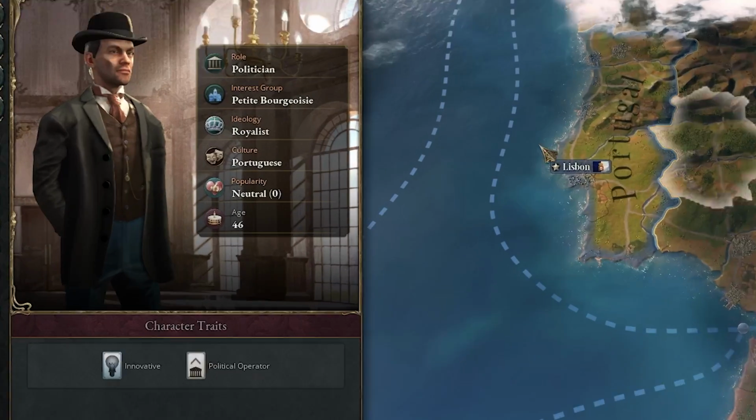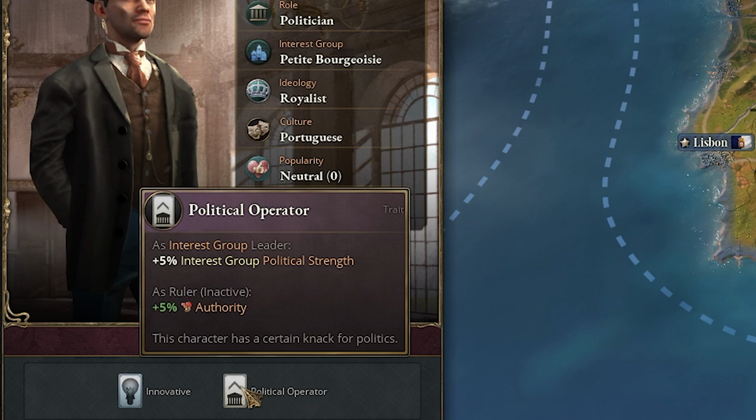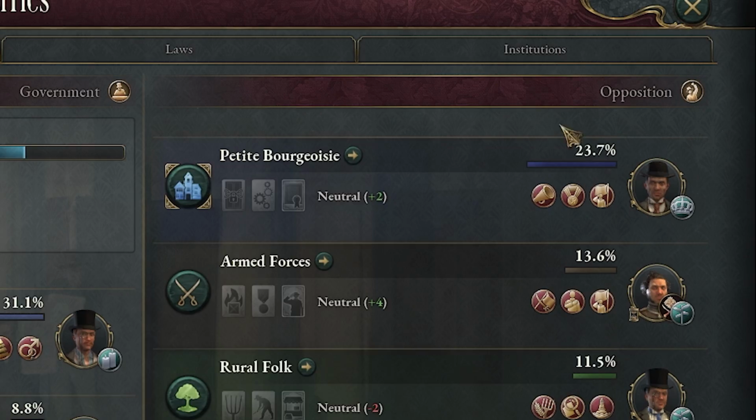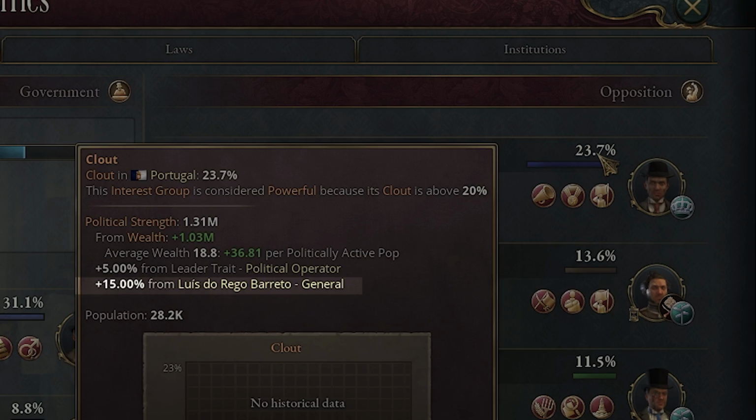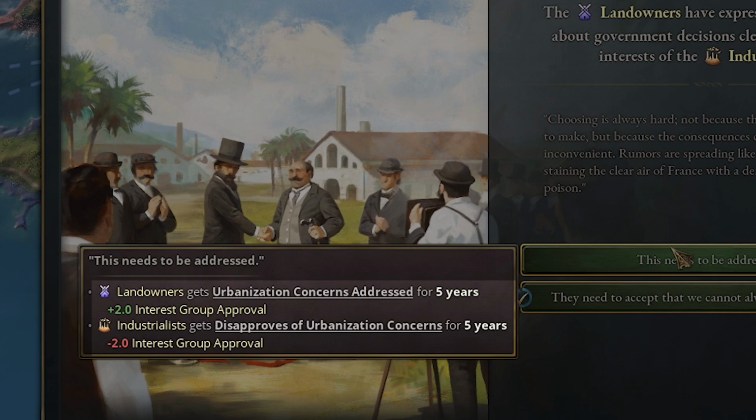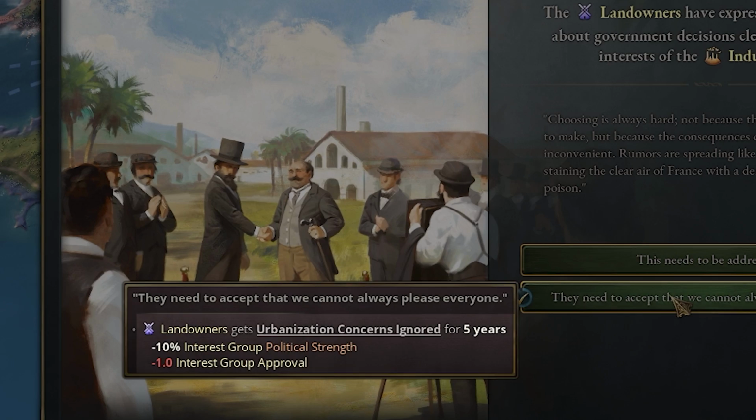Interest group leaders can also give clout or political power to that interest group. So you can see here, we have a political operator, which will give plus 5% interest group political strength. If we come back here, you can see it's added to its total. Random events can also happen, which will impact your interest group's approval as well as potentially their political strength.